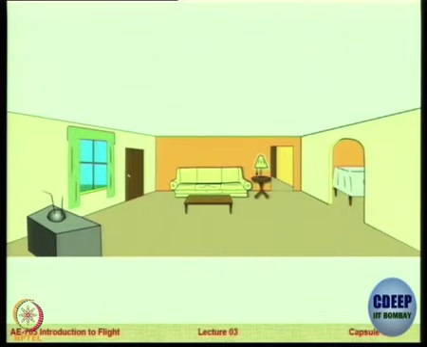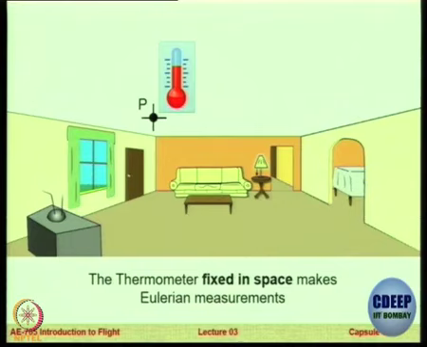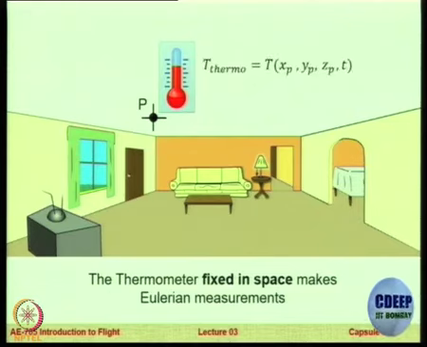So an example, this is a typical drawing room. You have a fixed point in space P. At that point I install a thermometer. The thermometer that is fixed in space is going to measure only Eulerian measurements. If I record the reading of this thermometer over a day, I can get the value of temperature at that point x, y, z as a function of time. Typically it will increase, then become less, etc. So the T of the thermometer, which is the field function, is defined everywhere along this field.